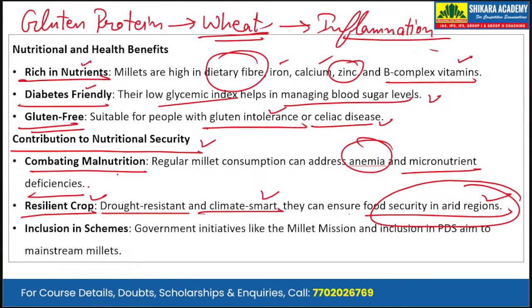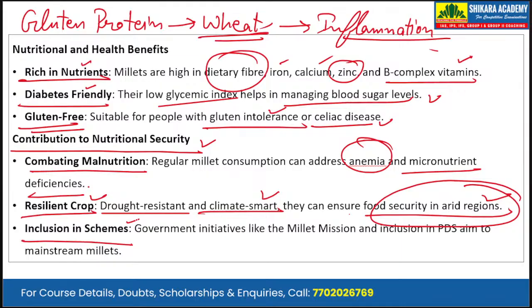They do not require thorough irrigation facilities and can be grown in rain-fed areas. These are drought resistant, and with climate change becoming more and more inevitable and impacting agriculture, millets are considered climate smart crops.